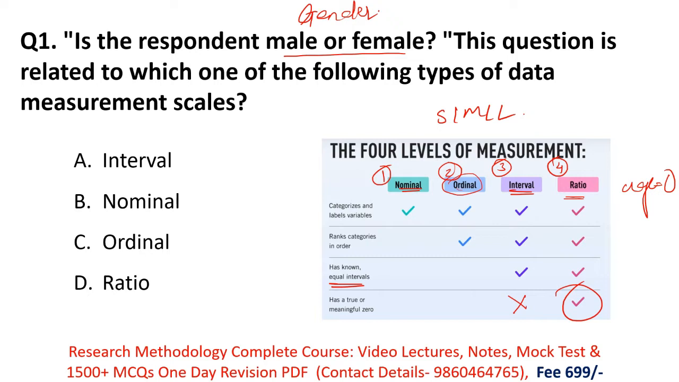So what they are asking in the question is gender, male or female. Male or female is the gender, which represents our characteristics. Characteristics means basically nominal. We arrange our variables according to characteristics, like gender, male or female, or beauty levels.